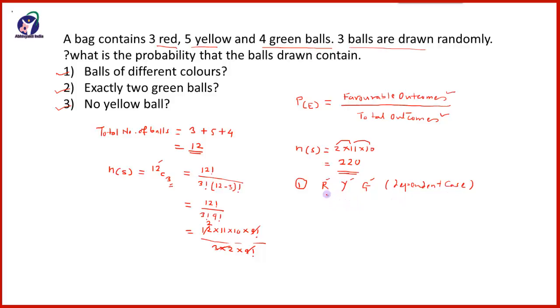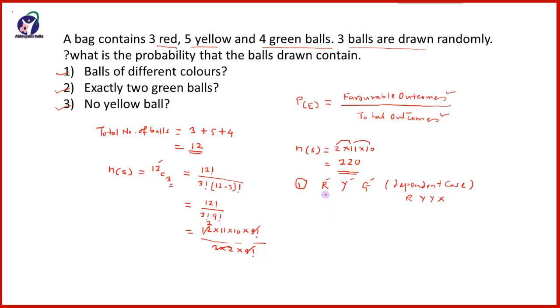If it comes red, yellow, yellow, then this is not favorable to us. So this third should be green, means one should be red, one should be yellow, one should be green. So these 3 are the example of dependent case. And so out of this,